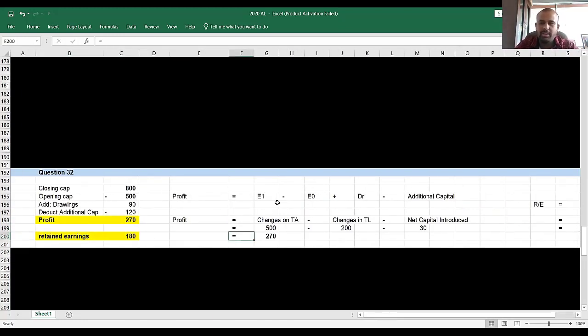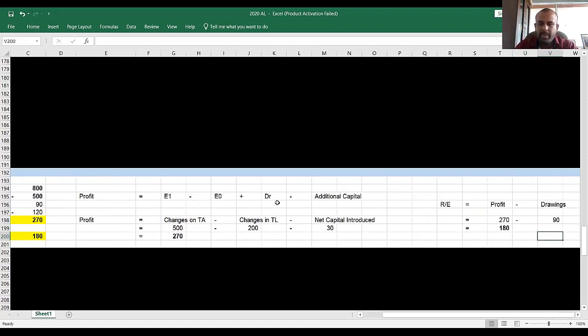Tell me how you are supposed to calculate the retained earnings: the profit minus drawings, the amount reinvested by the business.